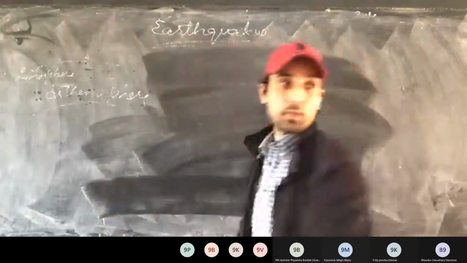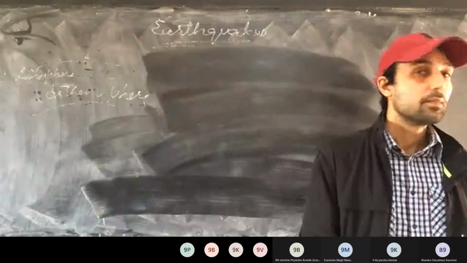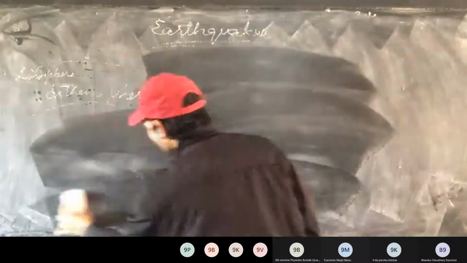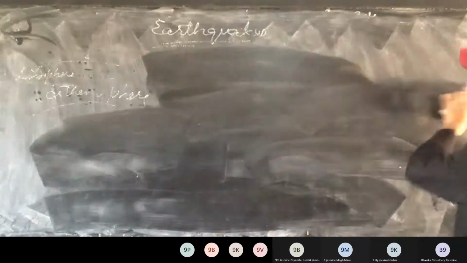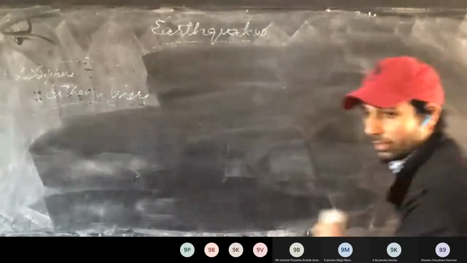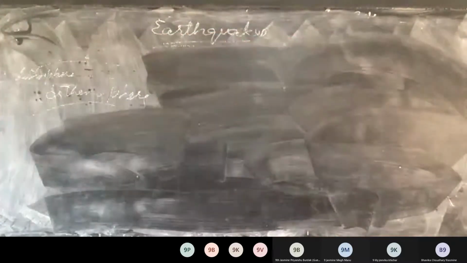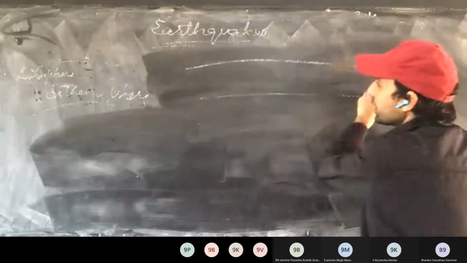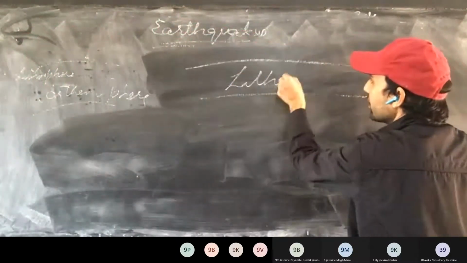So see here, on top we have one layer. It is our lithosphere.